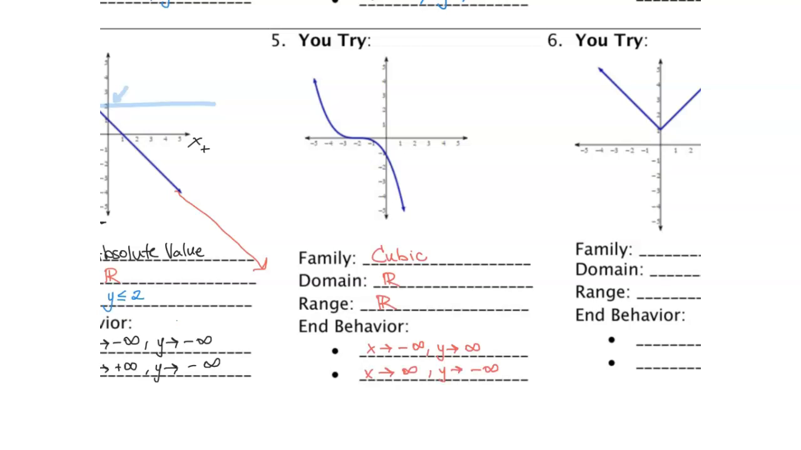All right, and the answer for number 5. This function belongs to the cubic family. The domain is all real numbers. The range is all real numbers. And as far as the end behavior, as x goes towards negative infinity, so as x's are in the negatives, our graph is going up, up, up towards the positive y values, so towards positive infinity for y. And for the other one, as x is going towards the positives, our y's are going down, down, down towards the negative y values. So that's going down towards negative infinity.